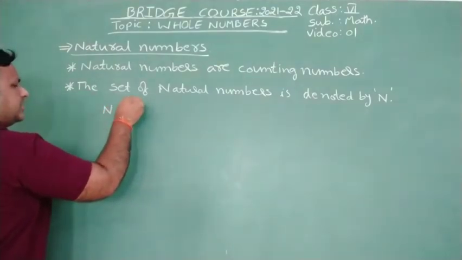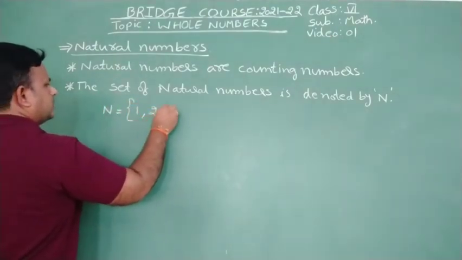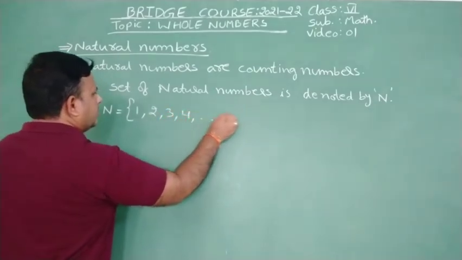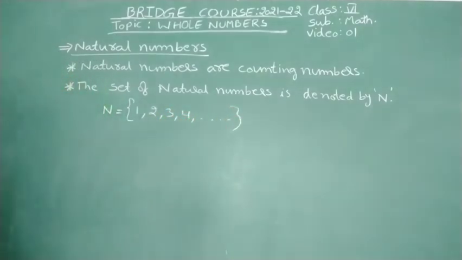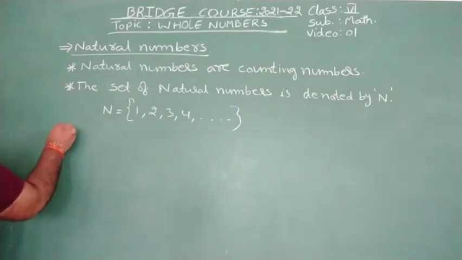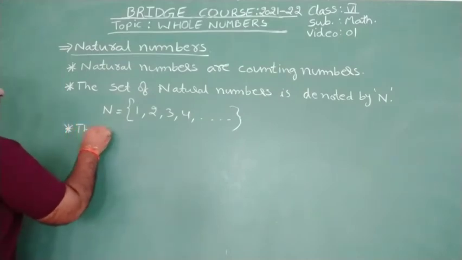The set of natural numbers means 1, 2, 3, 4, 5 and so on. These all are the natural numbers. We know about this thing, isn't it? Yes. And from this we can write the smallest natural number.